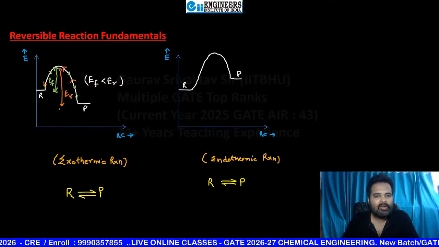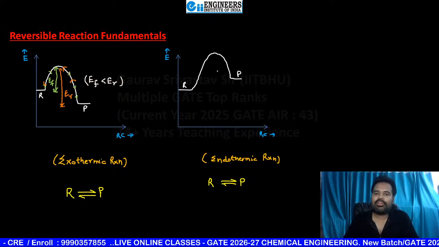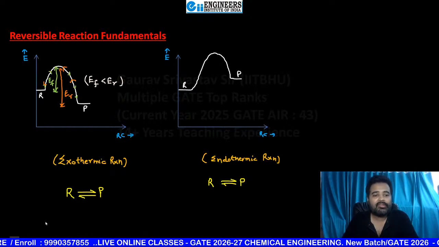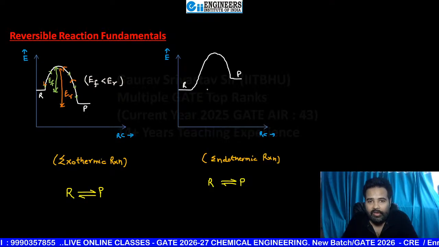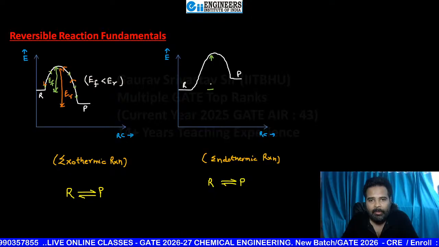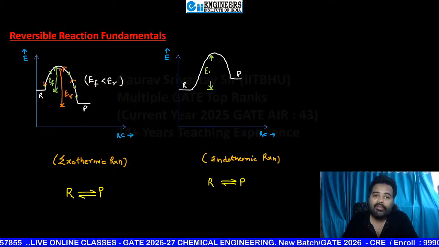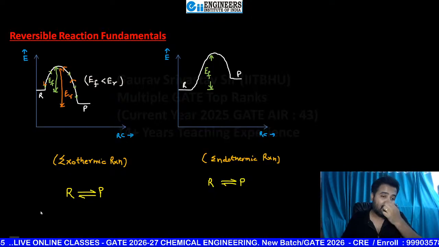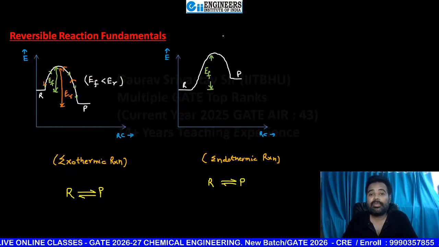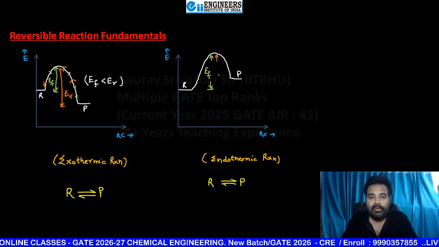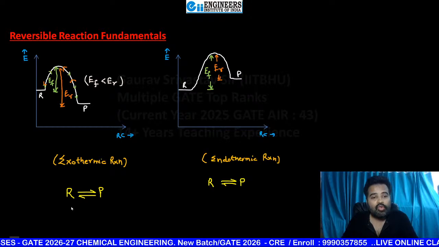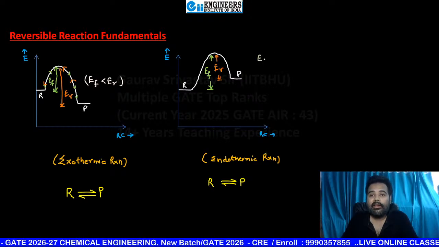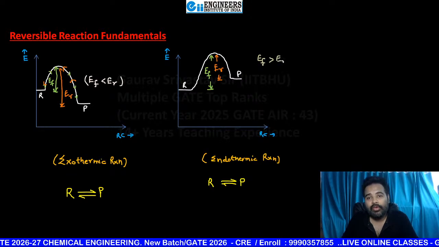The same thing, if you check in the second case, that is for an endothermic reaction: clearly you can see here, if you want to convert R into P, then this amount of energy is needed to make the activated complex. But if P is going to convert into R, then this is the amount required for the reverse side. So for this case, clearly you can see that EF has more value in comparison to ER.